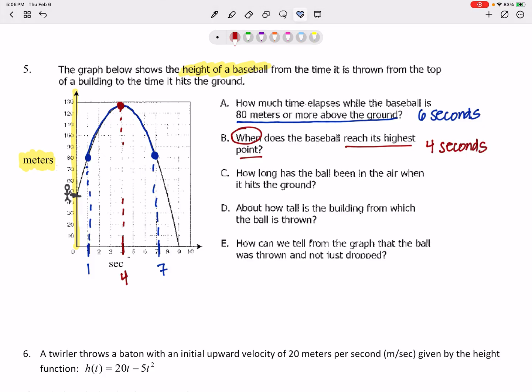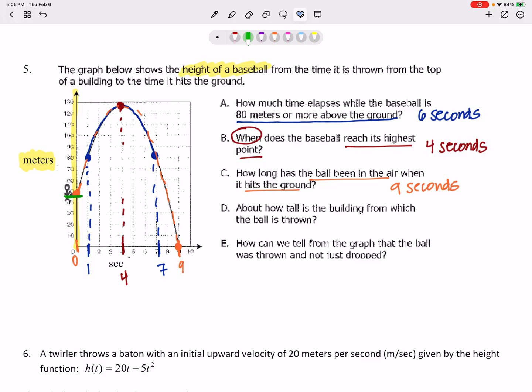How long has the ball been in the air when it hits the ground? Okay, here's the ball hitting the ground right here. That's at 9. It wasn't in the air yet until I throw it up. So from 0 seconds, then it goes into the air. At 9 seconds, it lands, and the whole problem is over. So that lasted for 9 seconds. Throwing the ball up in the air, watching it go up and then fall down to the ground took a total of 9 seconds.